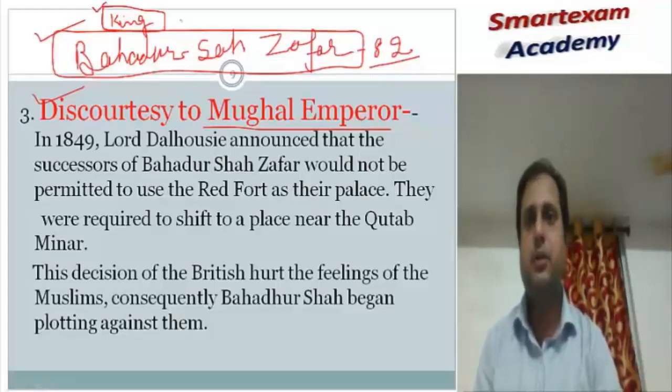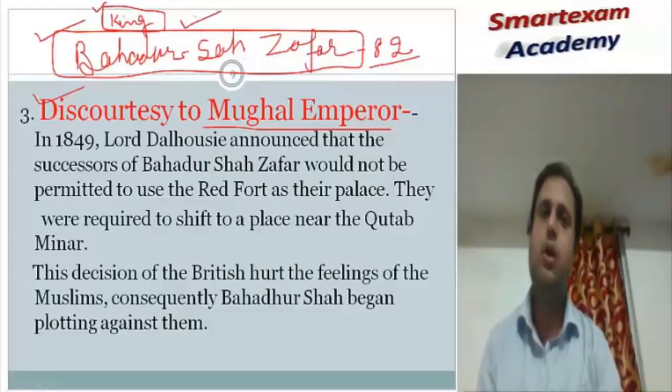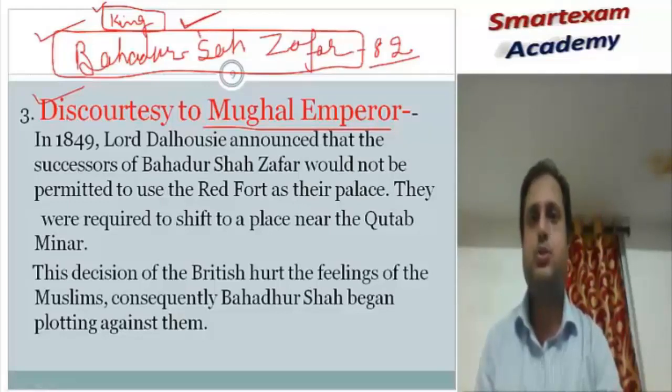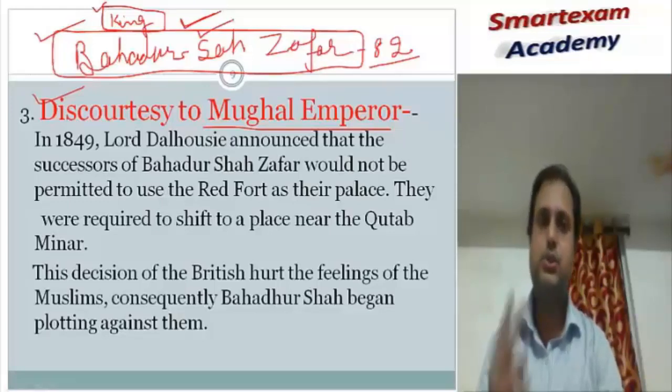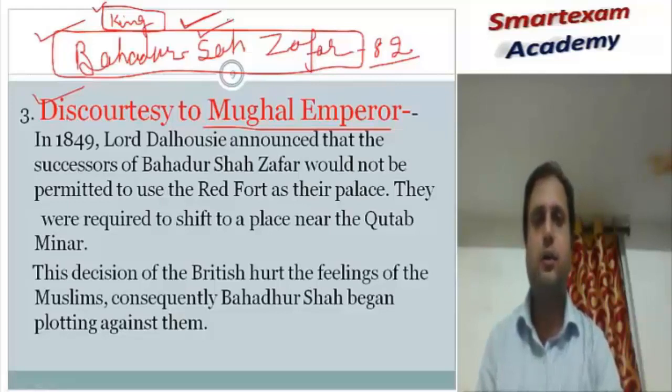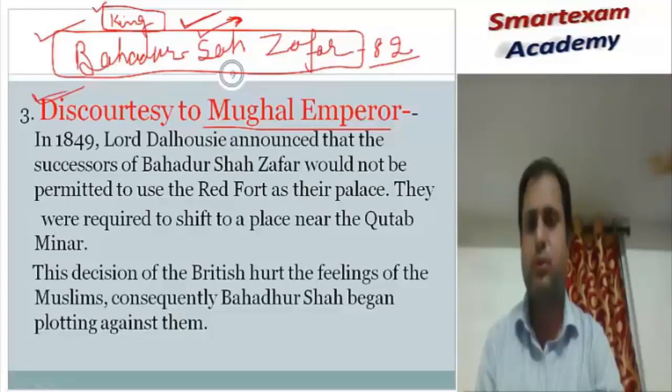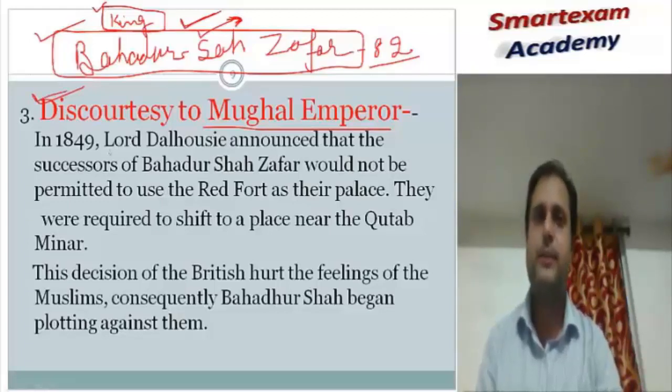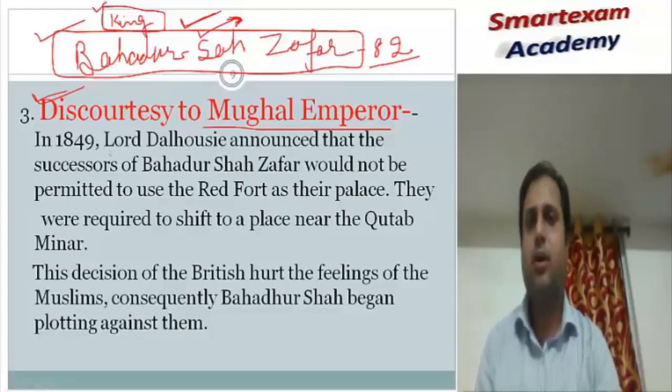And even Lord Canning said that everybody had to leave the Red Fort and go elsewhere. These two things were a dishonor to the Mughal Emperor, so Indian people also became irritated and angry.